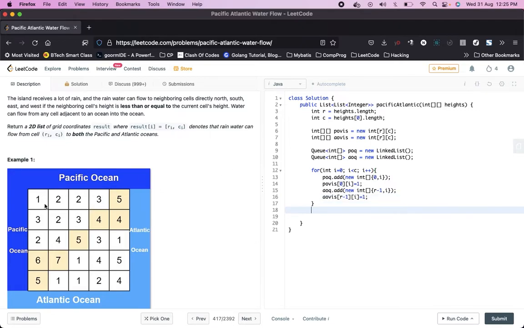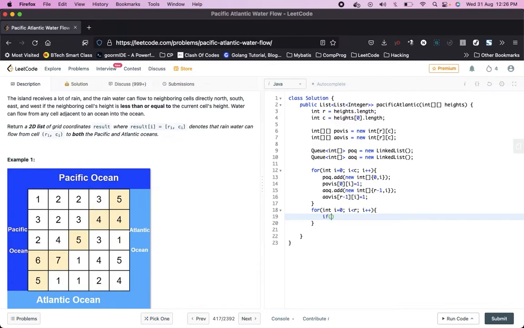Now we will try to move along this column. For int i is equal to 0, i should be less than row, i plus plus. So just think that this 0 comma 0 has already been added to Pacific Ocean, so we don't need to add that.